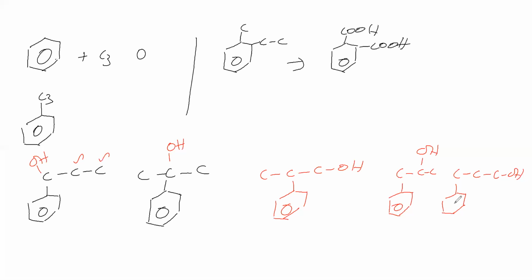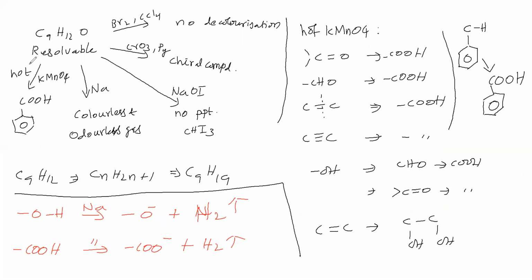OH group possibility we have given. That means why should we give the OH group in the side chain? Why not phenolic? That possibility is also there, isn't it? So 3 carbons will give phenolic OH group also. This OH group will also give hydrogen gas with sodium. Therefore, this is also one possibility for this compound.